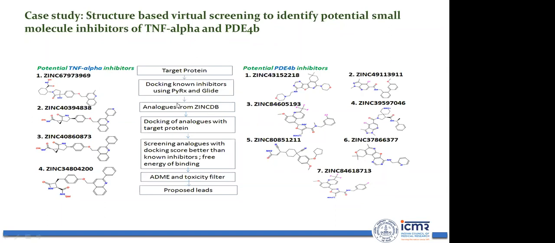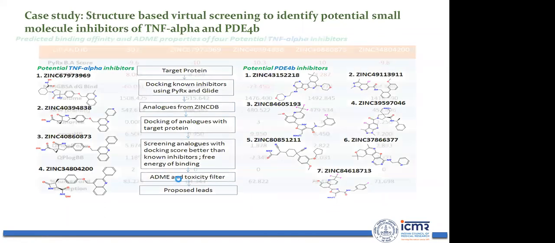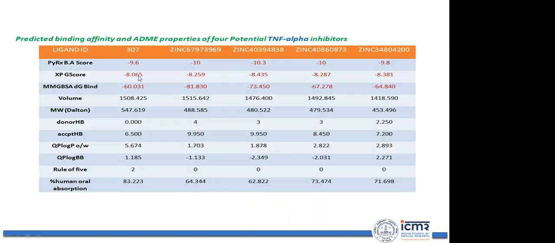Then we have prepared the protein and we have identified analogs from the ZINC database, which is again free. Then docking of the analogs with the target proteins. Then we have screened the analogs with docking score better than the known inhibitors, and we have evaluated the free binding energy. We have applied ADME and toxicity filters to propose lead molecules. So these are the lead molecules. This is the known compound and these are the proposed compounds. You can see that all the proposed compounds have better affinity and better ADME properties compared to the known TNF alpha inhibitors.